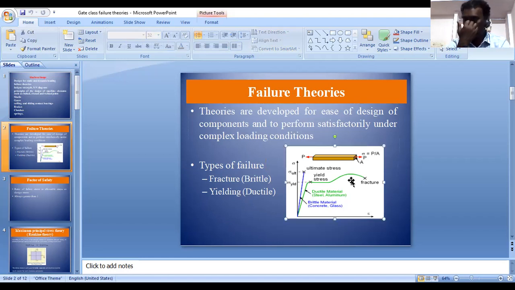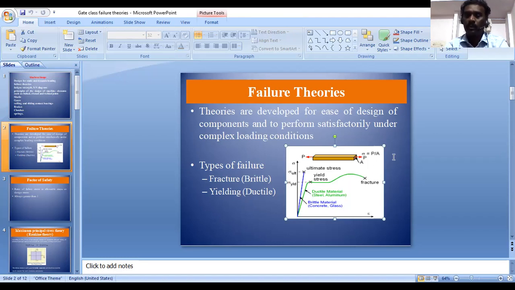If it is subjected to biaxial loading, it means loading in both x and y direction. And if it is multi-axial loading, it means more than two directions, it may be x, y, z. Other than biaxial loading, all loading can be referred to as multi-axial loading.